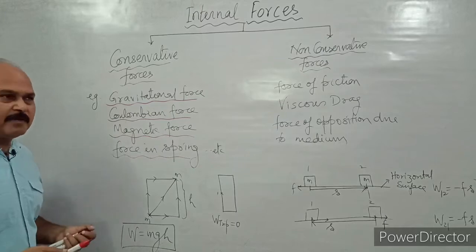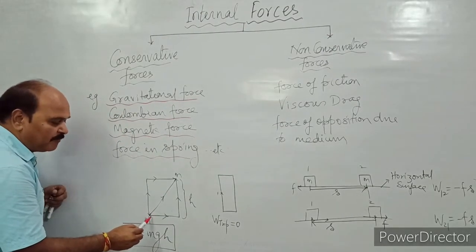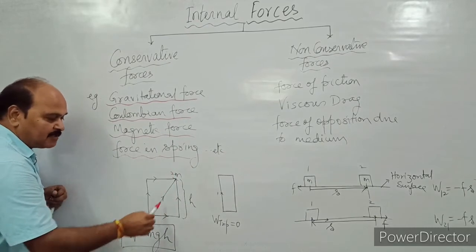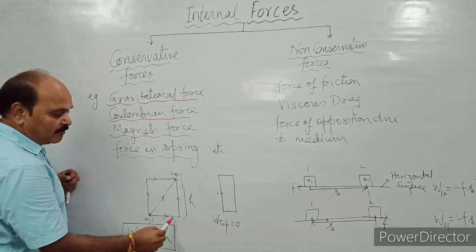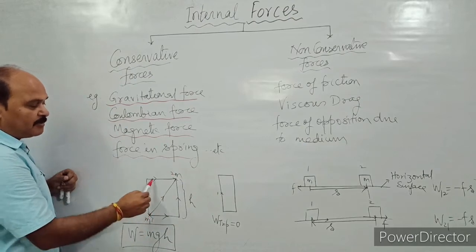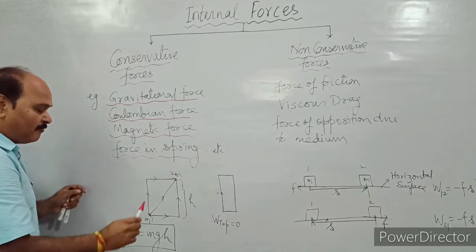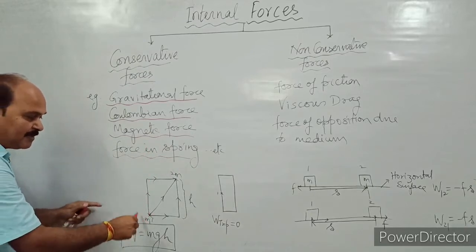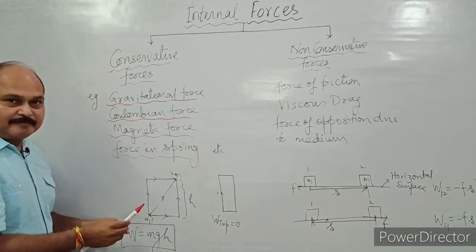And you are already familiar with gravitational force. Suppose this is mass m moving from here to here in gravity, and the vertical separation between these two positions is what? H. So if we go along this path to reach this point, or we take the mass along this path, in all the 3 cases work done would be mgh. So this work done doesn't depend upon path, it simply depends upon initial and final points.